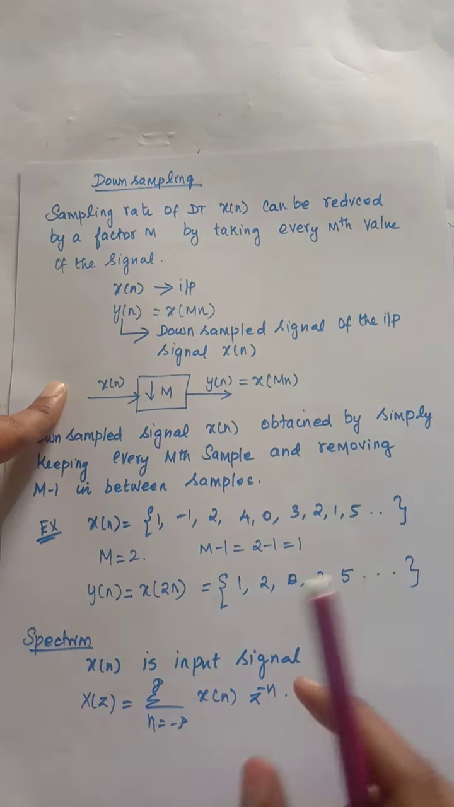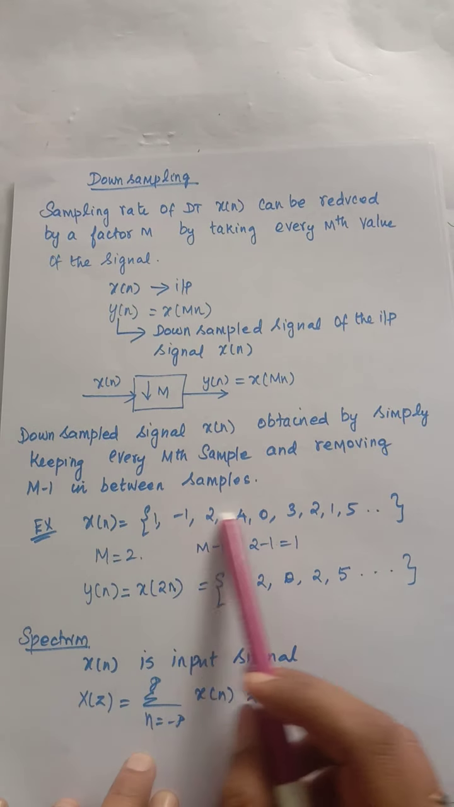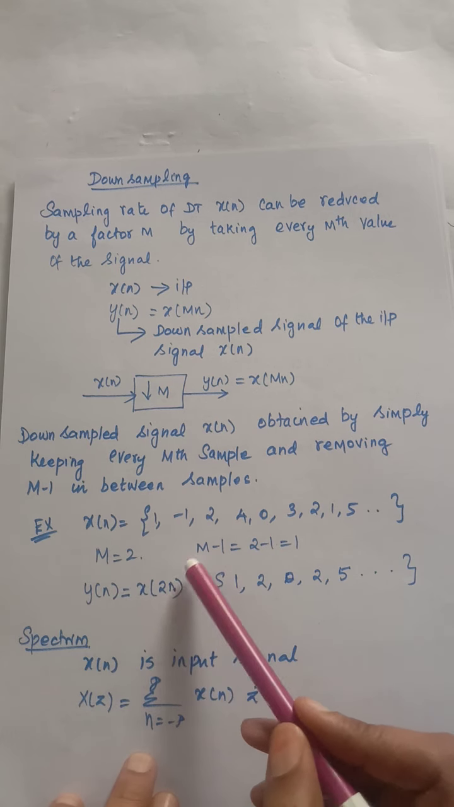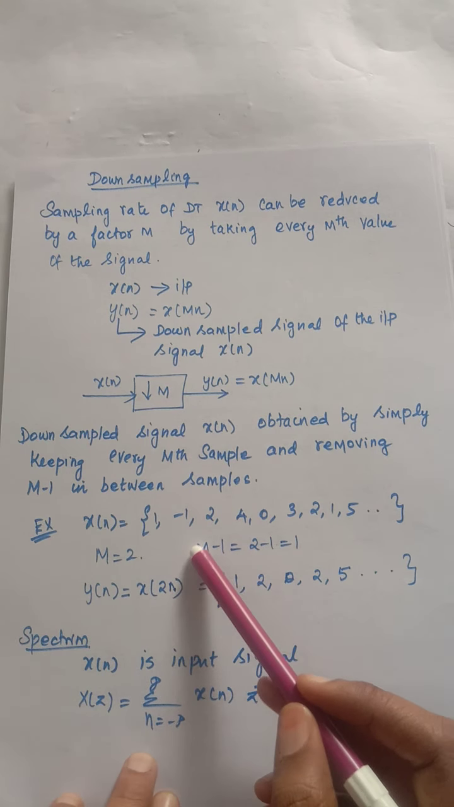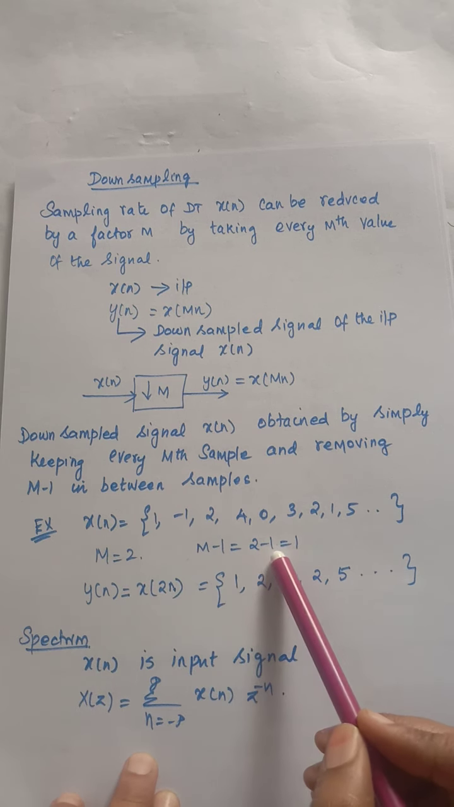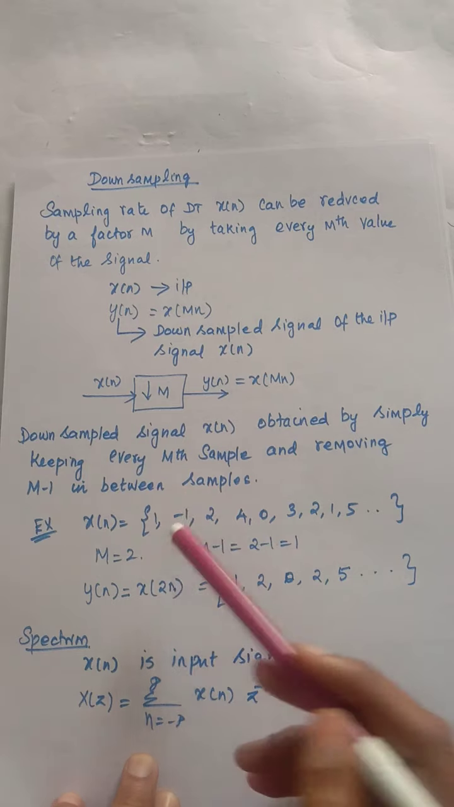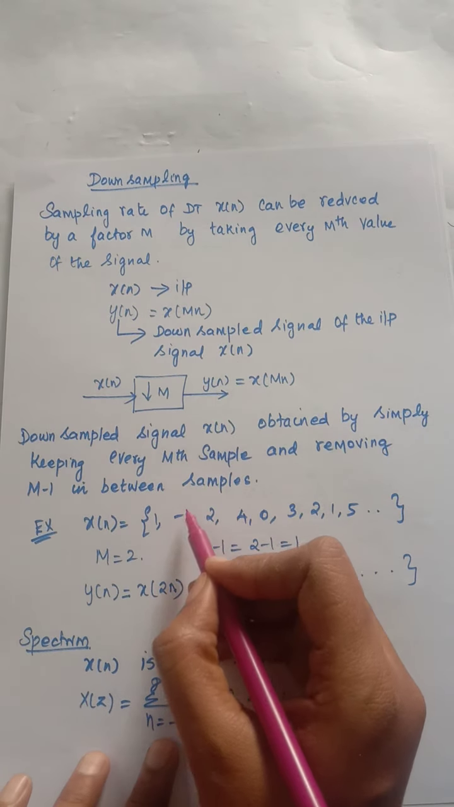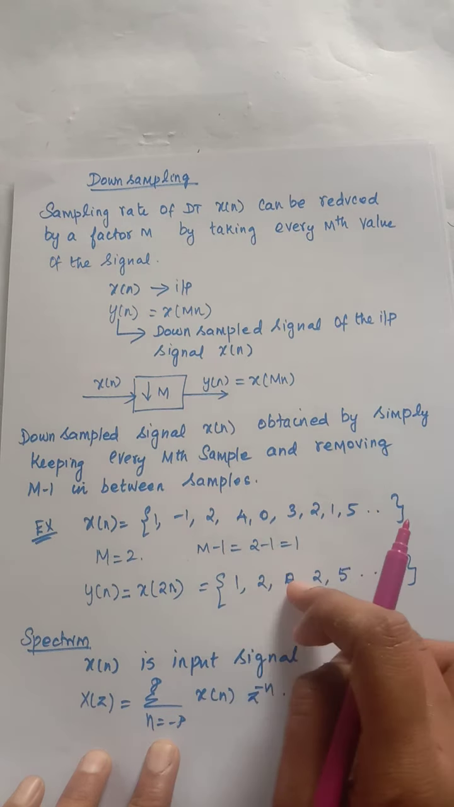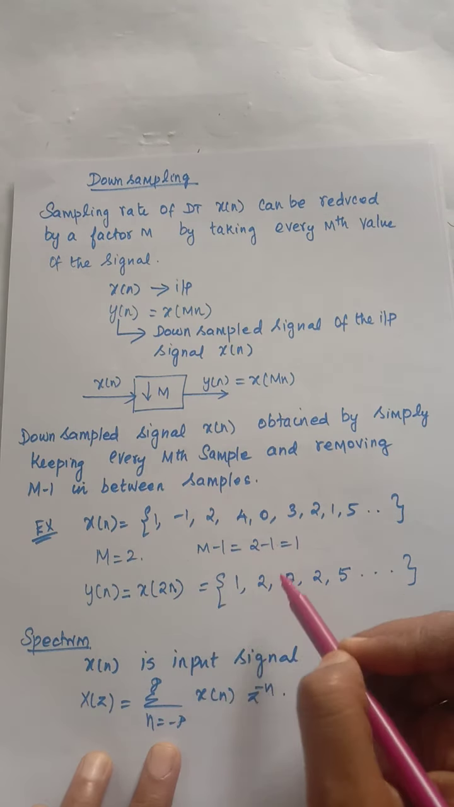So how will we reduce this? Consider this example. I will explain using this. This is the input sequence I am going to reduce by a factor of 2. So how will I reduce this? I will remove M minus 1 samples. Here the factor is 2, so 2 minus 1 is 1. So I will remove 1 sample. So 4 cancels 0, like that. For every 2 samples I am going to discard one sample.